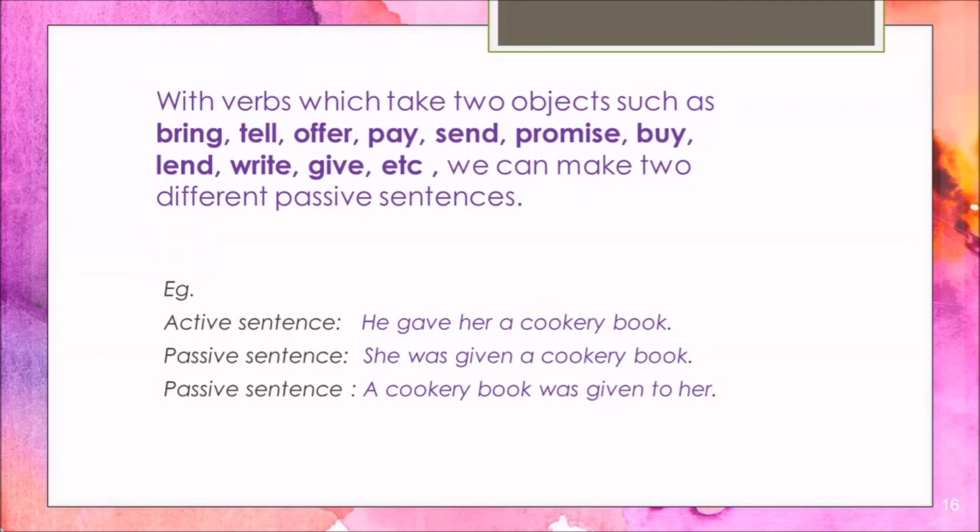That's why we can have two different passive sentences. She was given a cookery book is one version. A cookery book was given to her. Which one you use, it's correct, but it's just important to know what you want to emphasize more.